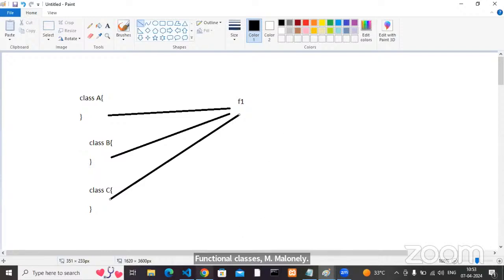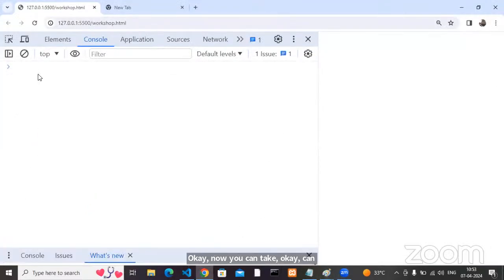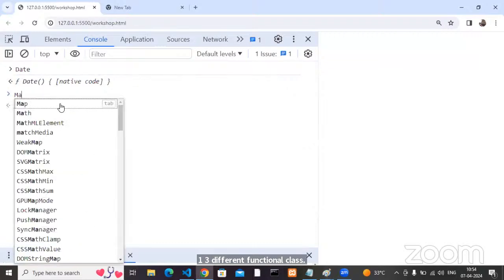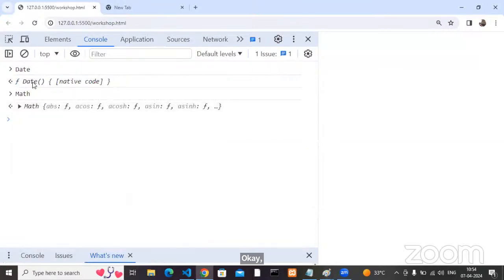Now, can anyone tell me one predefined functional class? Anyone know one? Okay, Date. Okay, Math. These are the ones.